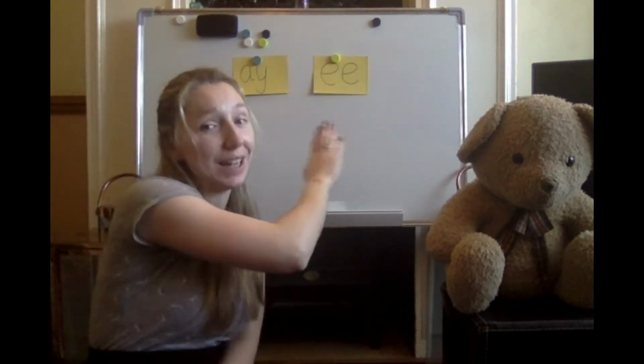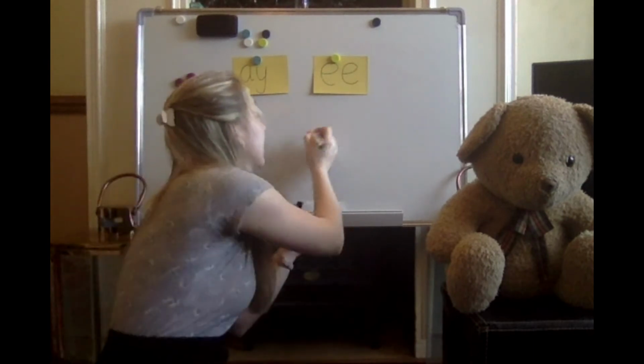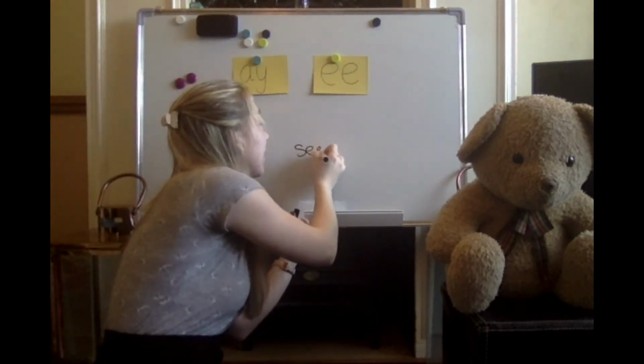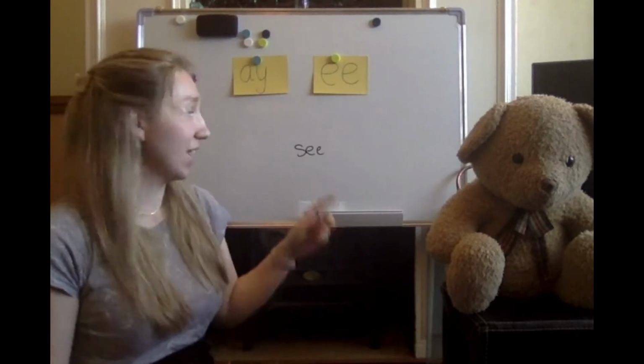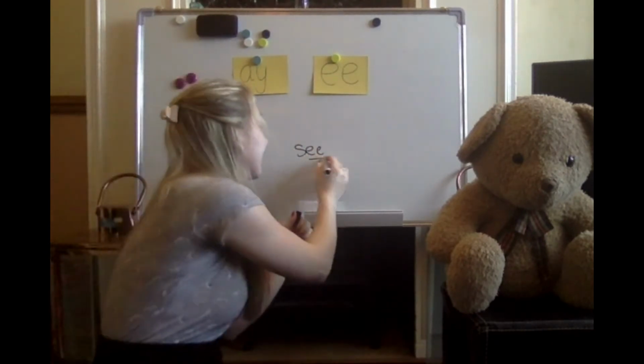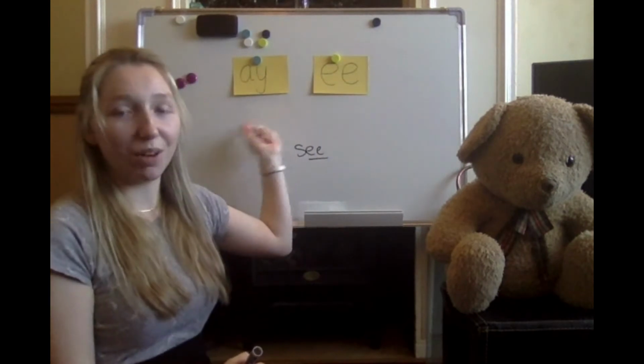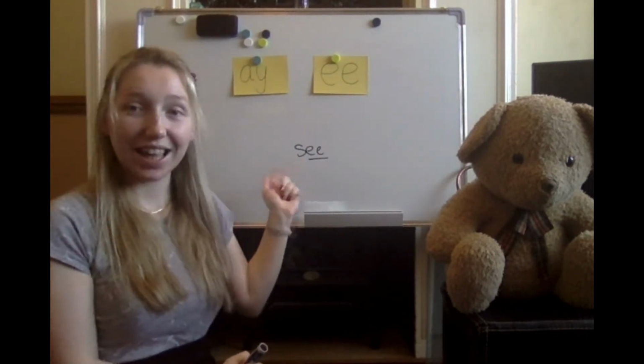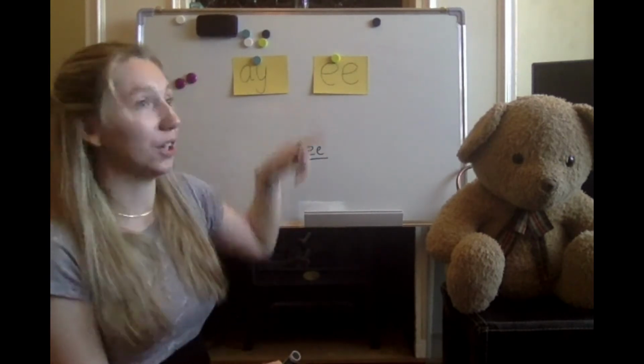Okay, so we're going to play a game where I'm going to sound out the word and you're going to write it down. Then you're going to tell me if the word is an A word or an E word. I'm going to practice one first to show you. I'm going to sound S-E. Then you'll write down S-E. You will tell me whether see is an E word or an A word. It is an E word. It goes to E.